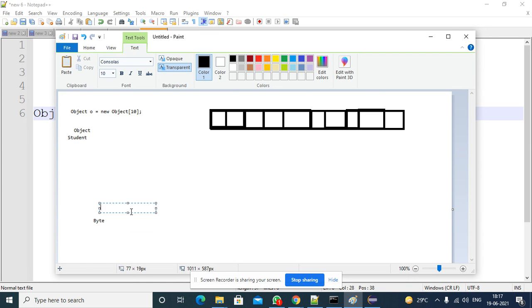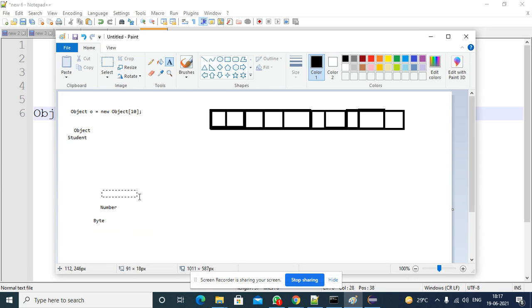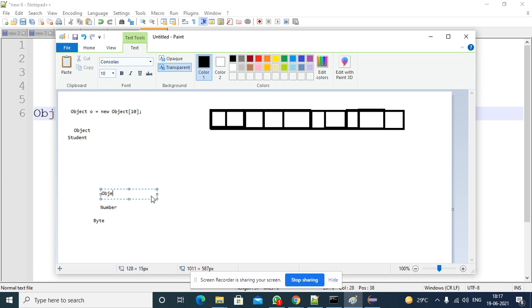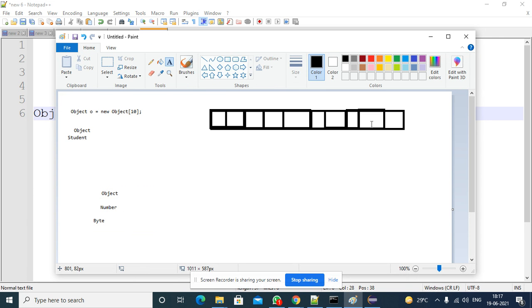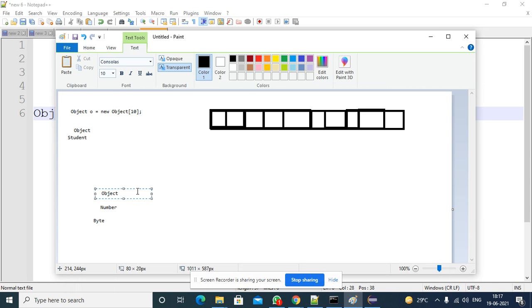Number class. For the Number class, who is the superclass? Object class. So you created memory to store what data? Object class data. In this case, you can directly store Object class data or you can store Object class subclasses data also, no problem.